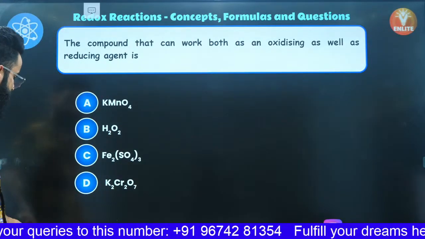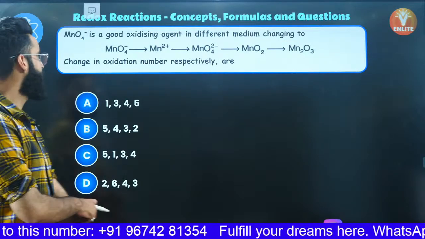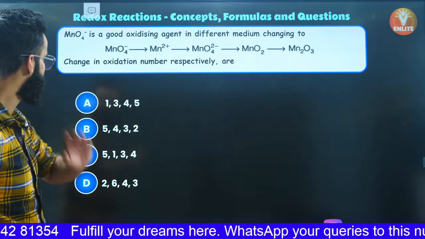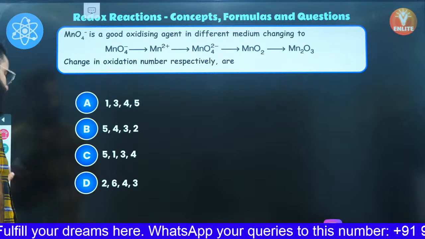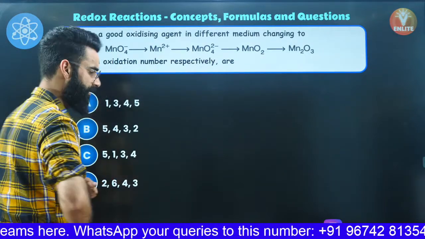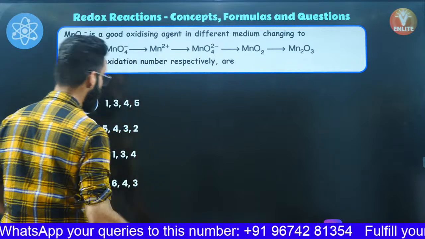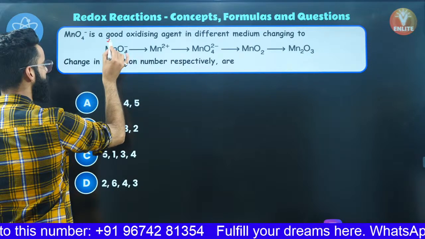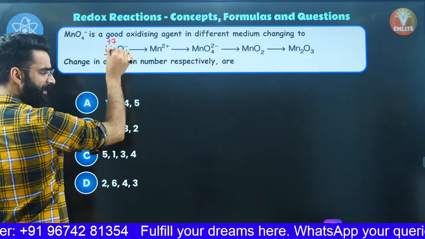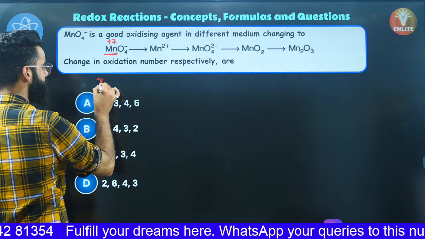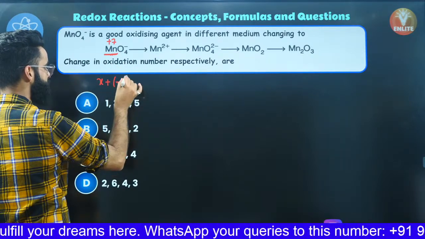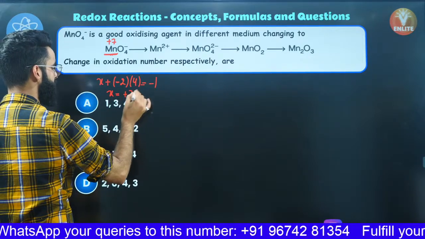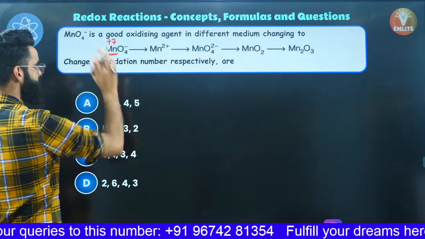Perfect. Let me quickly move on to one more question, my dear people. Look here. MnO4 negative is a good oxidizing agent in different mediums, changing to Mn dipositive and so on. We need to calculate the change in the oxidation state respectively. Have a look at exactly how we are going to tackle this question. If I would want you to calculate the oxidation state of this manganese right here, it's going to be +7. Why is that? Let's assume the oxidation state of manganese is X. So X plus oxygen, which will normally have oxidation state of -2, and there are 4 oxygen atoms. Net charge is -1, so X value will come out to be +7.